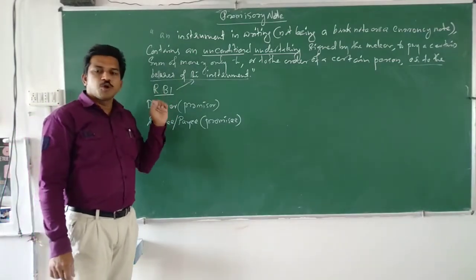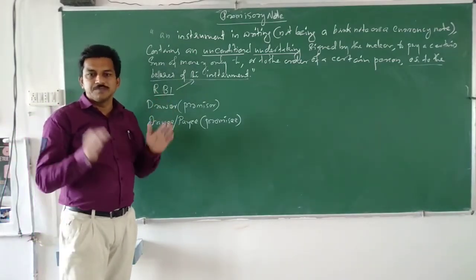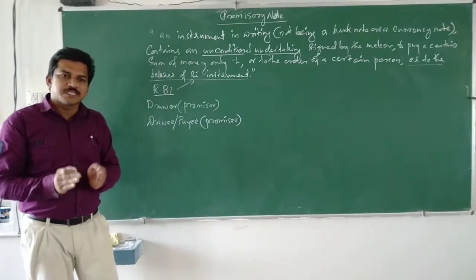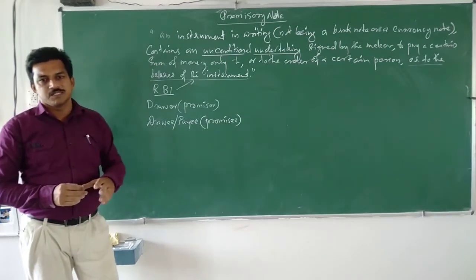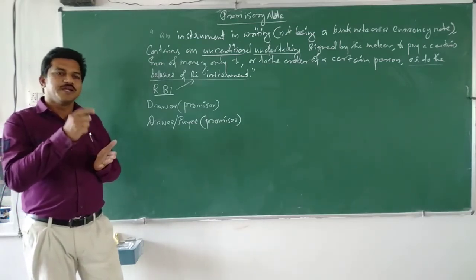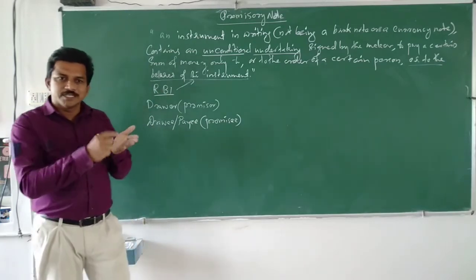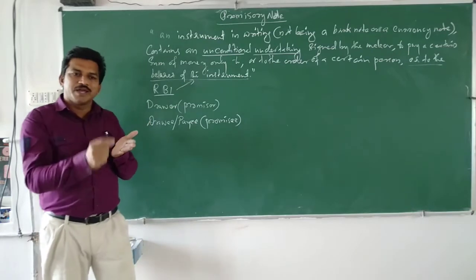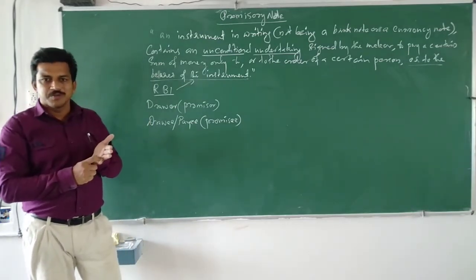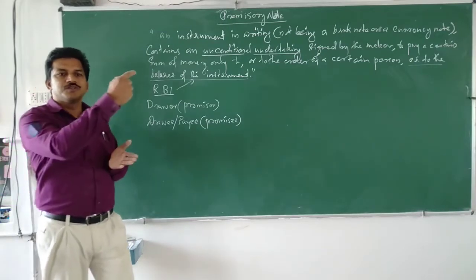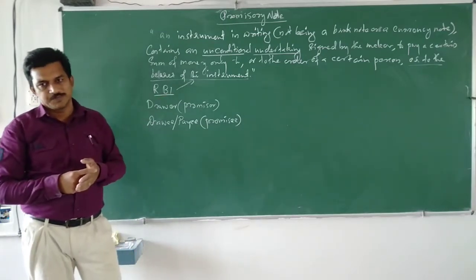Okay, in a promissory note, the person makes a promise. For example, if I am making a promise to pay some money to some other person, I will write here, I promise to pay this much money to this particular person on or before this due date.